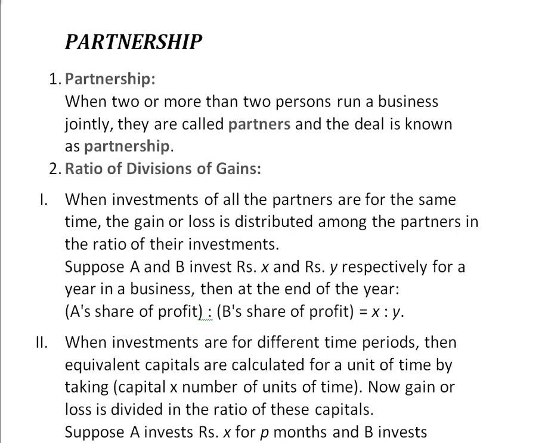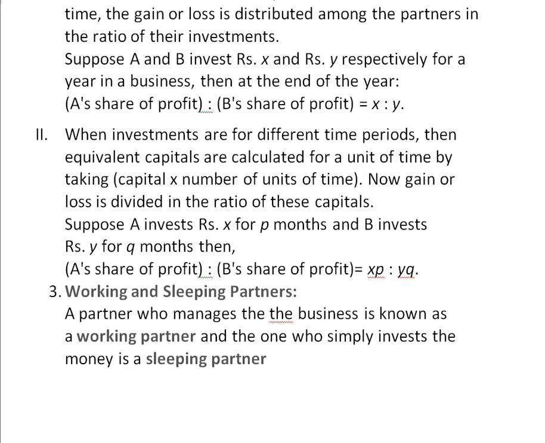When investments are for different time periods, then equivalent capitals are calculated for a unit of time by taking capital multiplied by the number of units of time. Now gain or loss is divided in the ratio of these capitals. Suppose A invests rupees X for P months and B invests Y for Q months. So A's share of profit to B's share of profit will be XP ratio YQ.